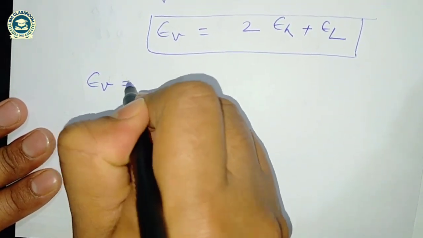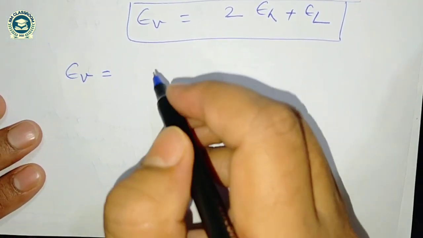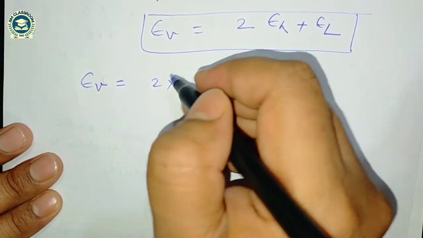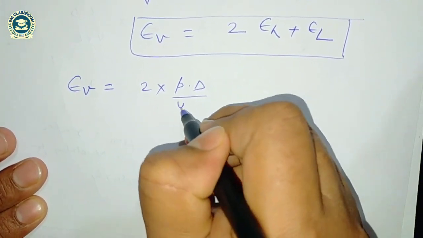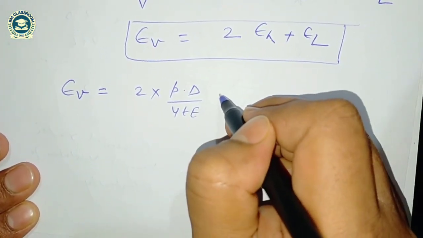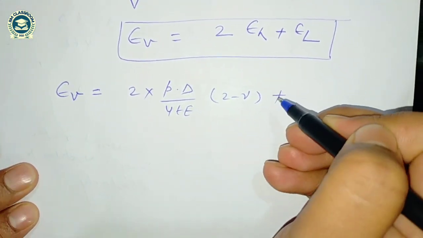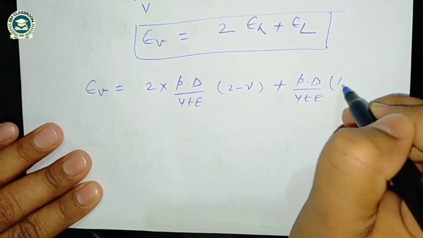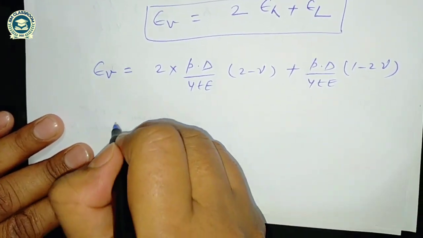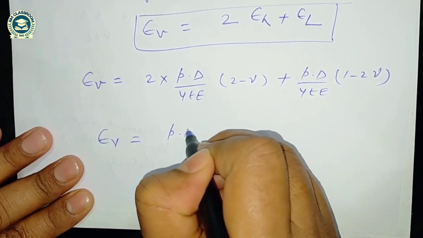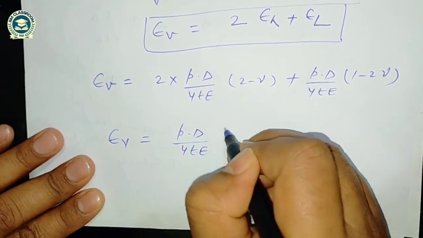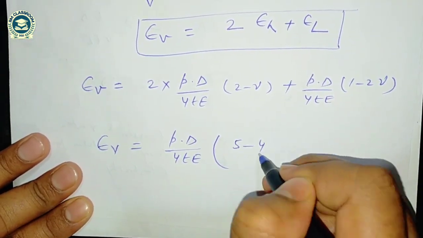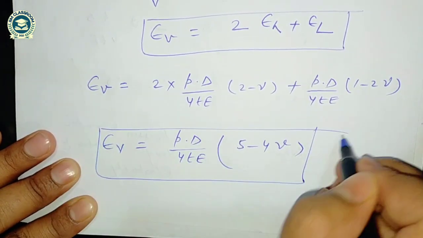So if I write the expression in terms of PD, T, E, so 2 times expression of hoop strain, we have already seen, that is PD by 4TE into 2 minus nu, plus expression of longitudinal strain is PD by 4TE into 1 minus 2 nu. So if I solve this, the expression will come P into D divided by 4TE, 4 minus 2 nu and 1 minus 2 nu. So 5 minus 4 nu. So the expression of volumetric strain is this.